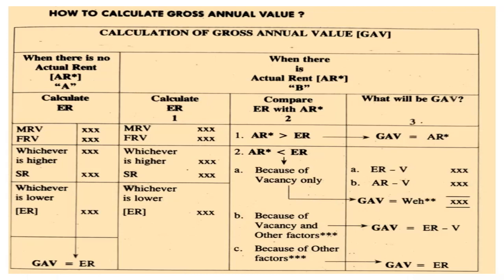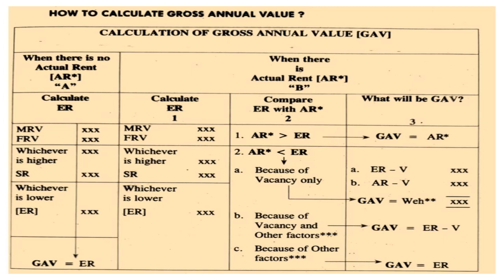Then, how to calculate gross annual value? Calculation of gross annual value: when there is no actual rent and when there is actual rent. First we will see when there is no actual rent. Calculation of expected rent, which is equal to gross annual value. First we take MRV and FRV, that is municipal rental value and fair rental value, whichever is higher. Then there is the standard rent, and whichever is lower will be called the expected rent, that is, gross annual value.